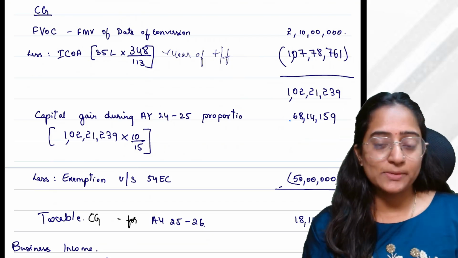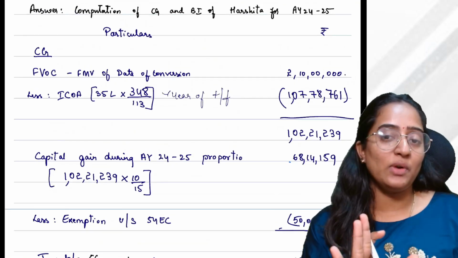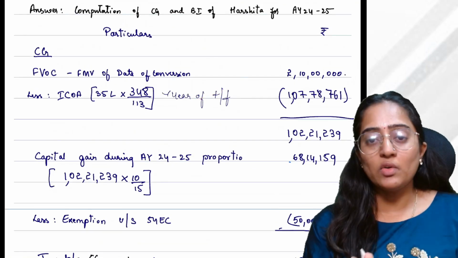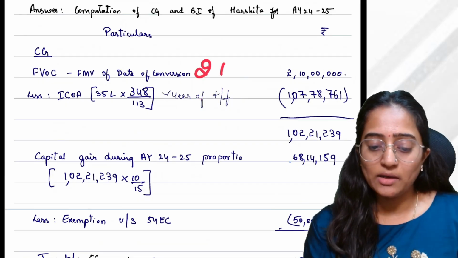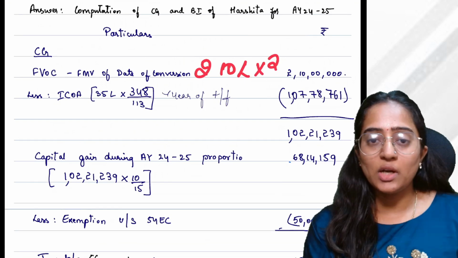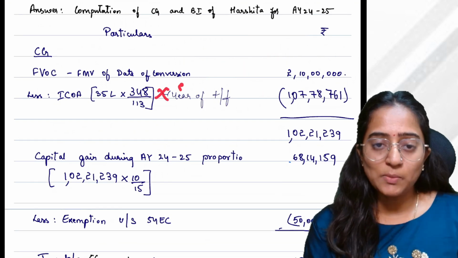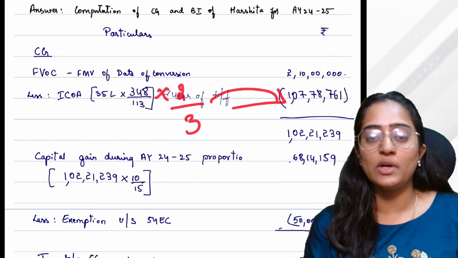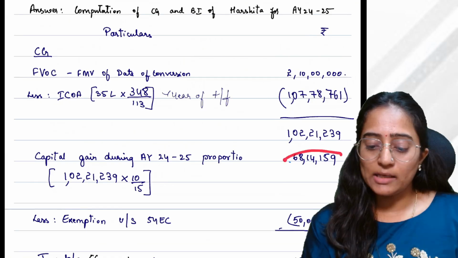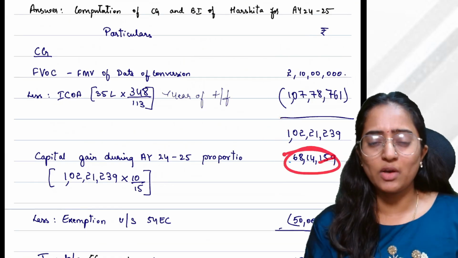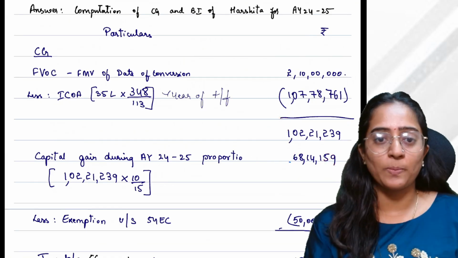However, suppose you had considered this, that is the year of transfer is so much, you could have done another thing: the 210 lakh whatever you have, you could have taken 2/3 directly and recorded it here. Similarly, this multiplied by 2/3, if you had given, you would have considered here. And the total answer you would have got is the same, 68,14,159 only. You would have got the same answer. No difference at all. Done.